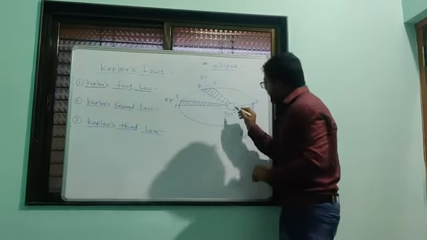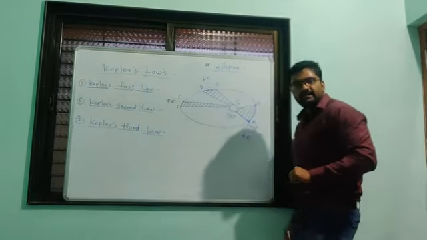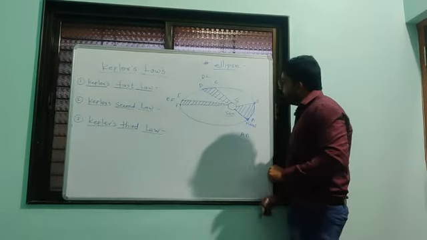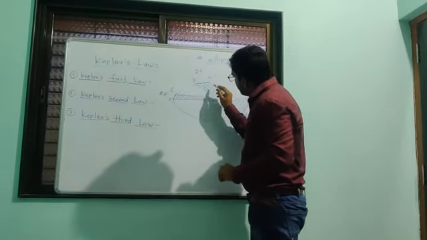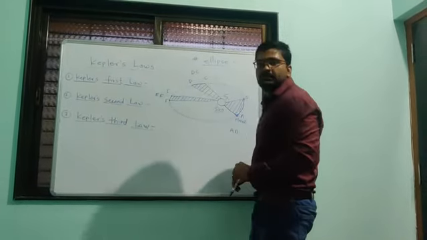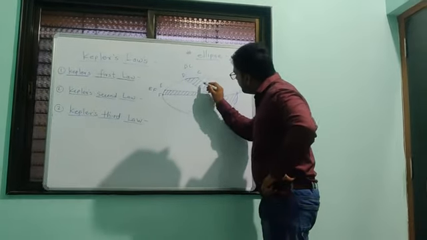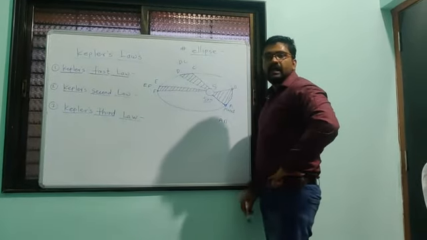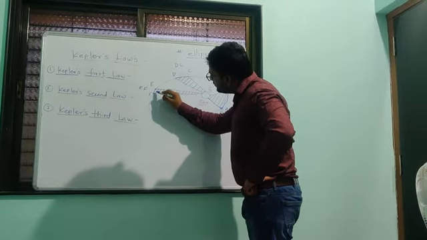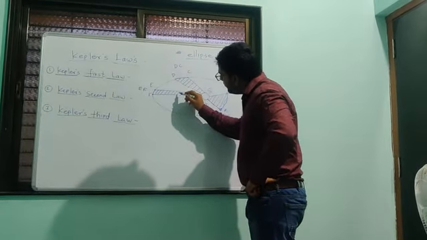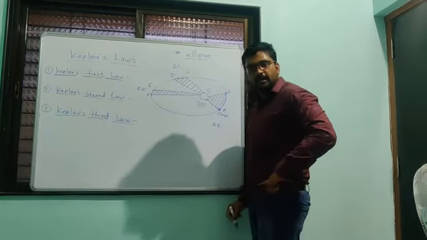Suppose the sun is S. After one time interval the planet covers that much distance, so we calculate this area, and again in the third example it covers this distance, and we calculate this area.